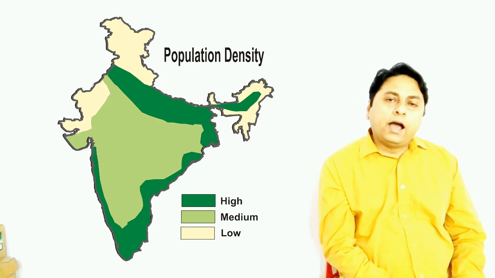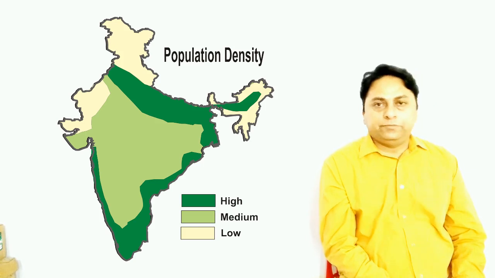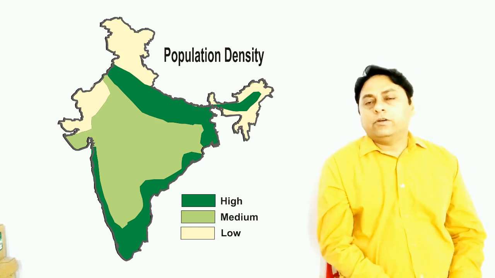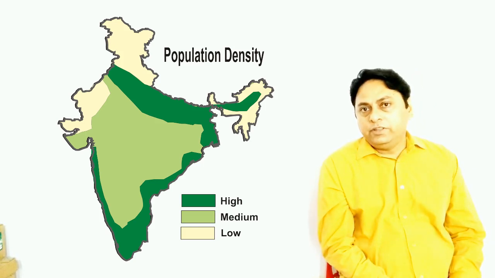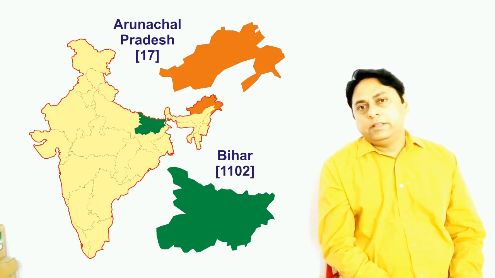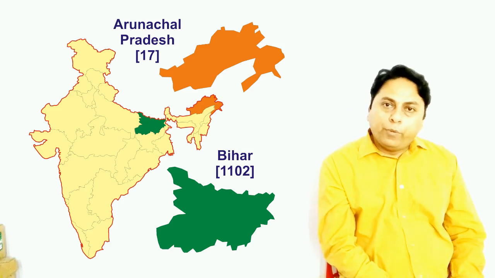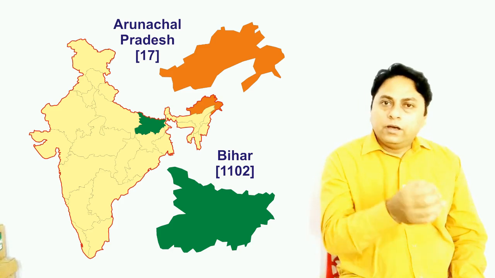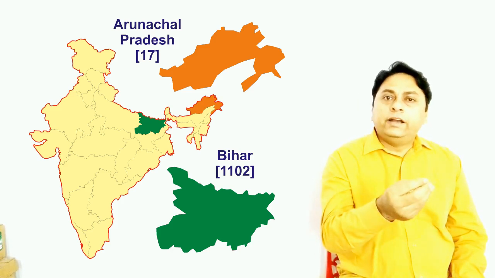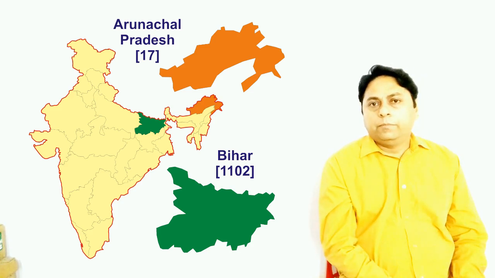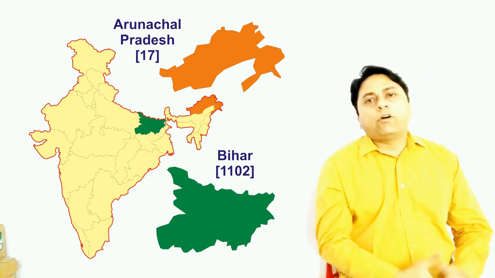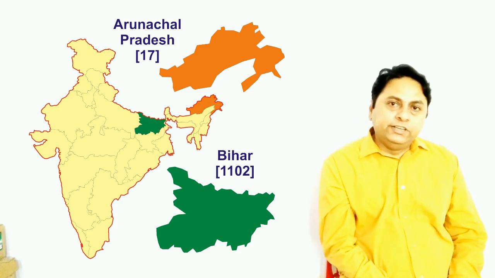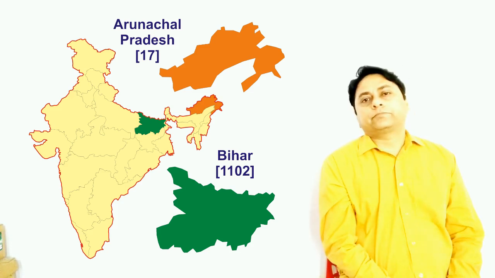They may be called high population density areas. In some areas where density of population is less than 200, they may be called low population density areas. And where density is around 300 to 400 persons per square kilometer, we can call it a moderate population density area.